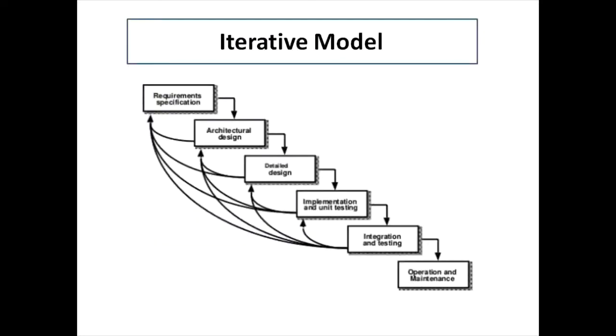So this is the diagram. We can see the arrows, the basic structure remains the same, but since there are different builds being developed simultaneously, we can show it through the backward arrows.